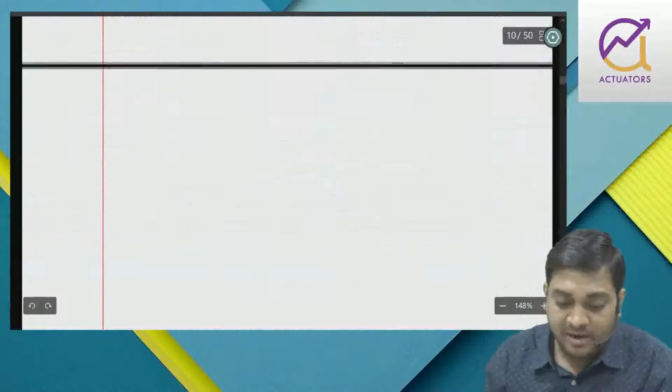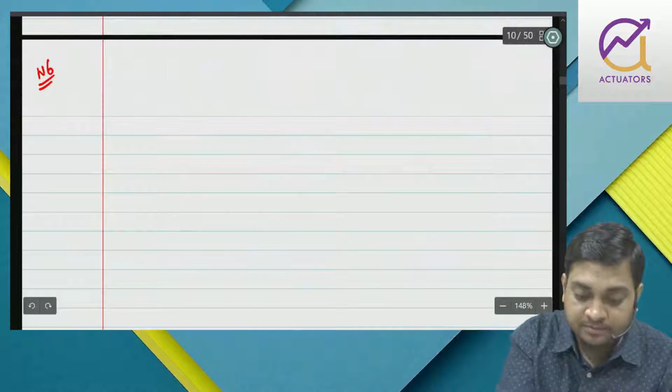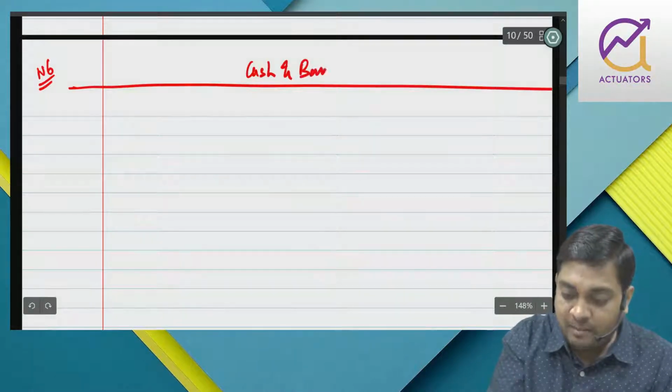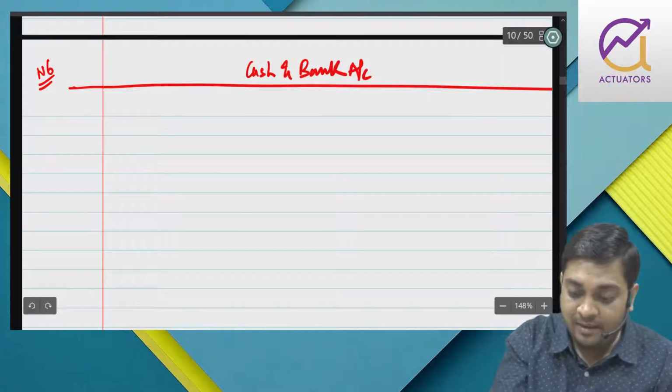So quickly we will prepare note 6 as well, the last working note. That is cash and bank combined, because the balance has been given combined way.